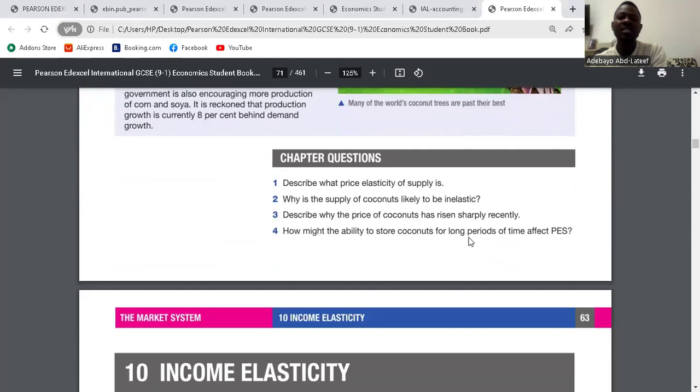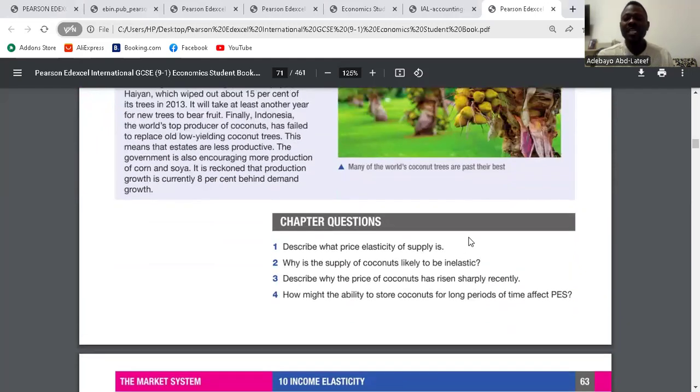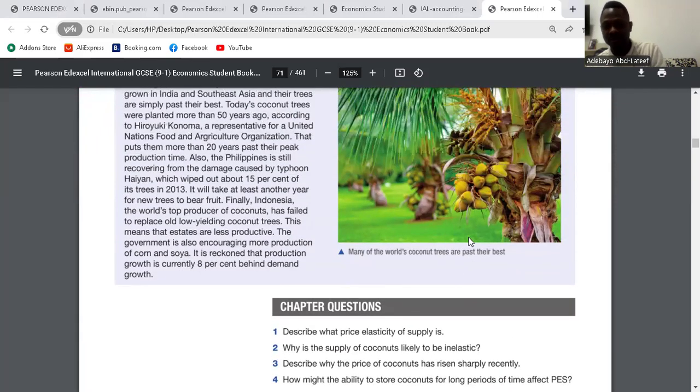The first question says, describe what price elasticity of supply is. Price elasticity of supply is the degree of responsiveness of the quantity supplied of a product as a result of a change in price. Question 2, it said, why is the supply of coconut likely to be inelastic? Coconut takes time to produce. So the PES of coconut is likely to be inelastic because it takes time to increase the quantity supplied. Clear? Yes. That's coconut.